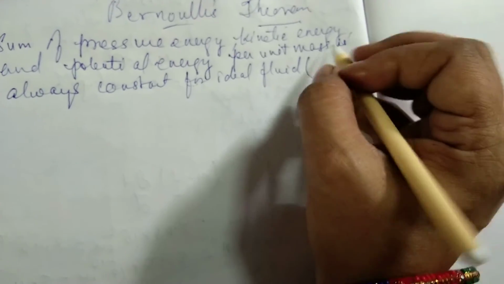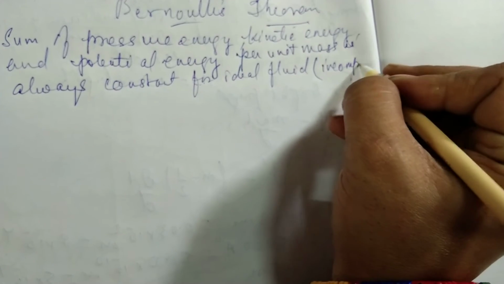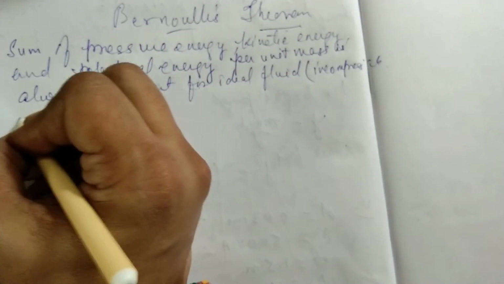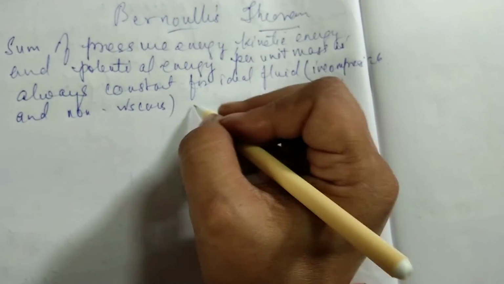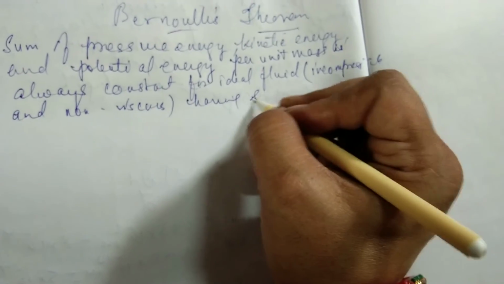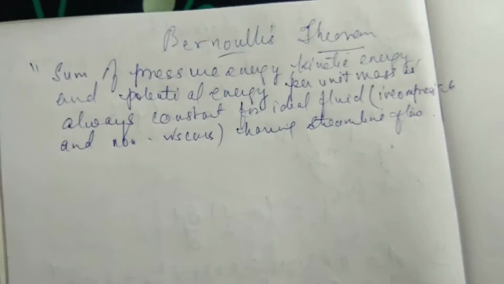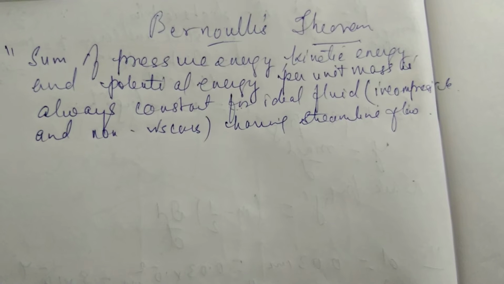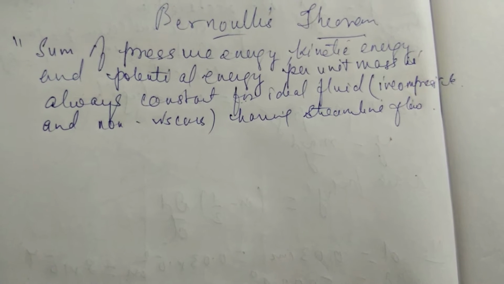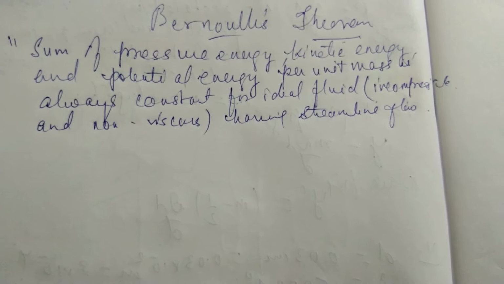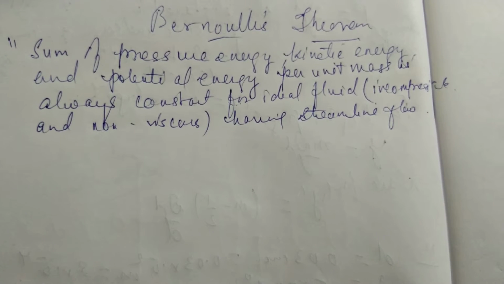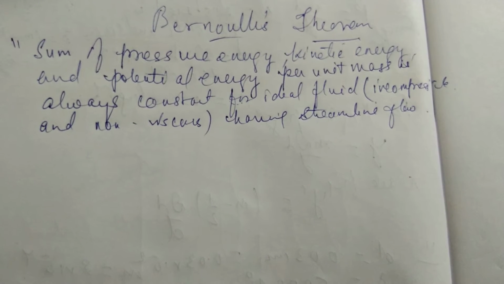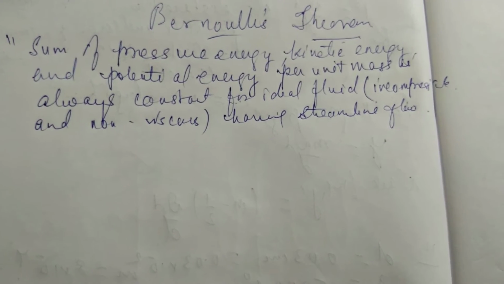What is an ideal fluid? It should be incompressible and non-viscous, and should have streamline flow. So I will read the lines again. It states that the sum of pressure energy, kinetic energy and potential energy per unit mass is always constant, and it is meant for the ideal fluid. Incompressible means the density should be constant throughout the flow, and non-viscous means it should not have the viscosity property, and it should be streamlined. In the last class I have already made you understand what is streamline flow.